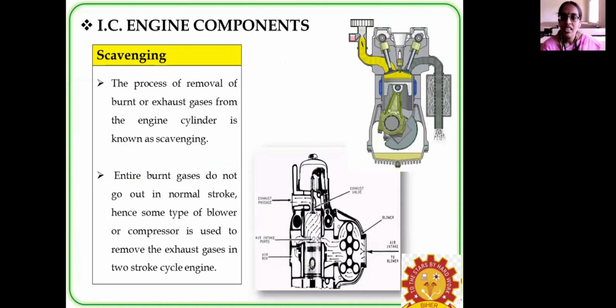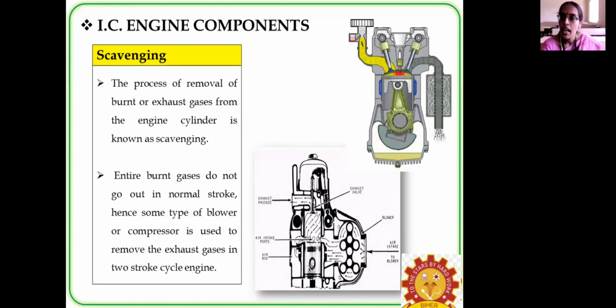Scavenging normally means the removal of burned gases. During the exhaust stroke, the entire burned gas is not removed completely. Due to this, there will be a blower or suction type arrangement.